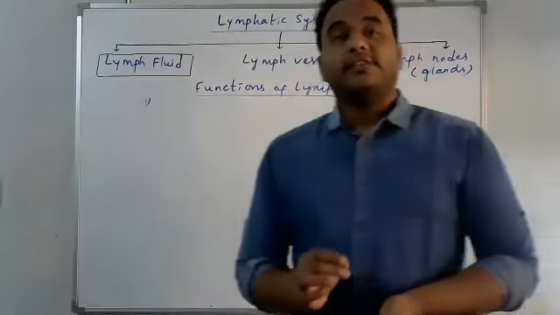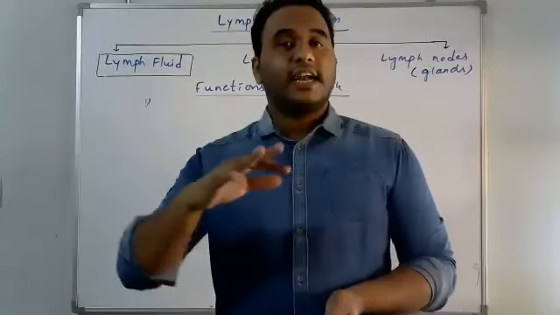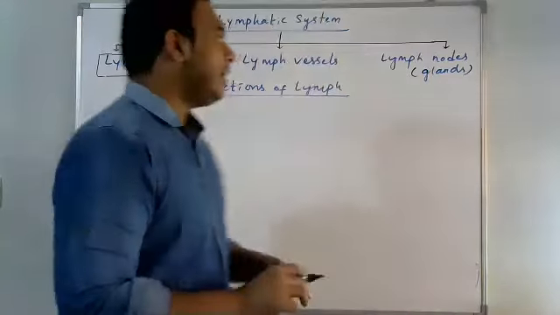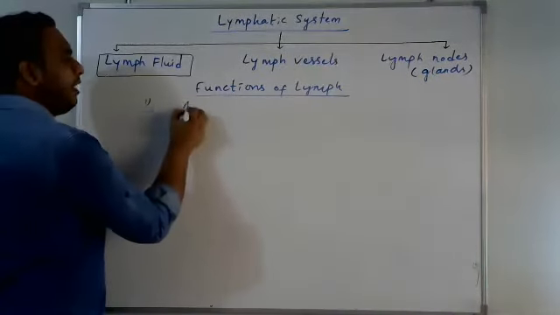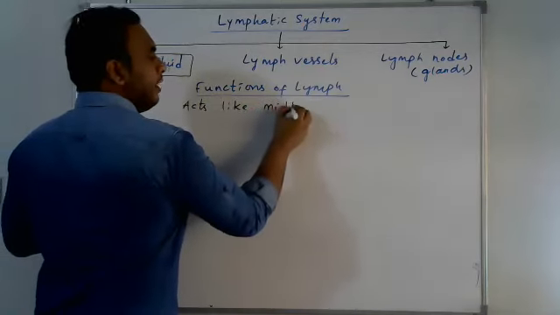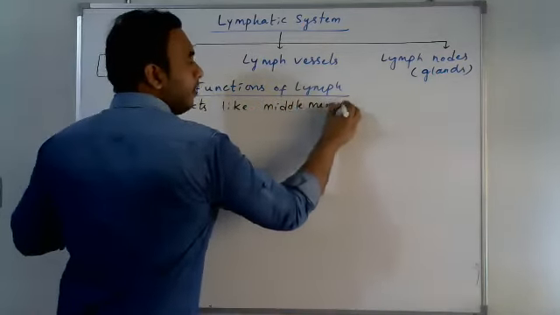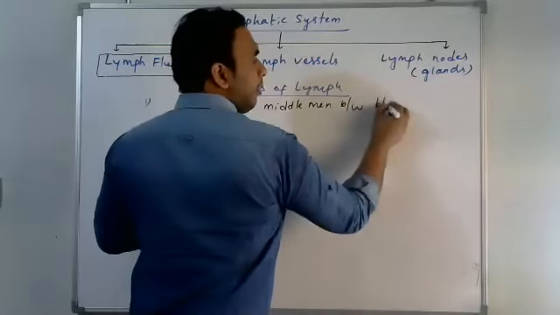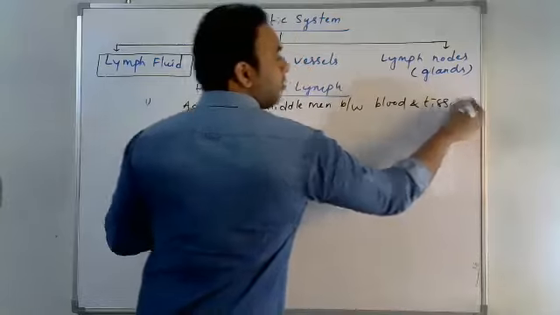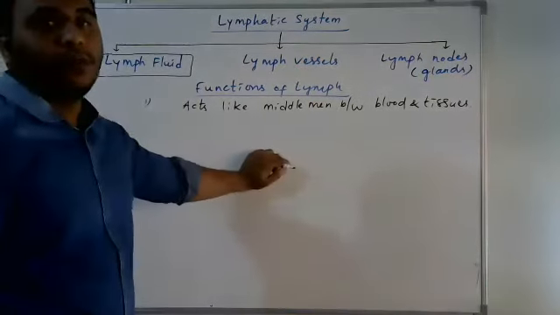The lymph acts like a middleman between the blood and tissues, like the capillaries. It acts like a middleman between blood and tissues.